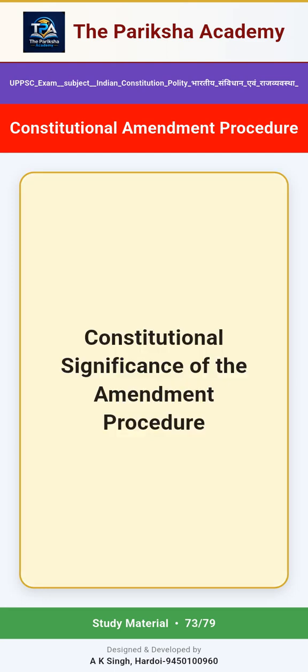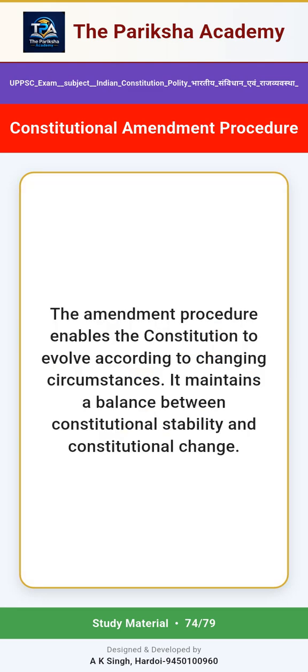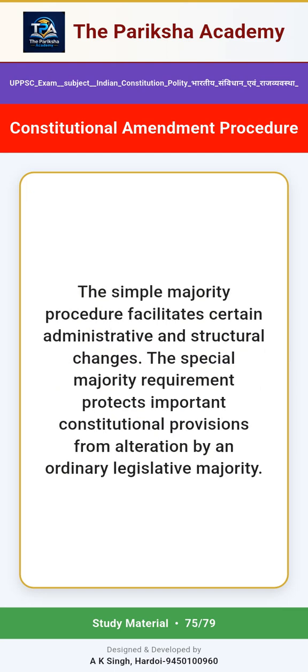Constitutional significance of the amendment procedure. The amendment procedure enables the Constitution to evolve according to changing circumstances. It maintains a balance between constitutional stability and constitutional change. The simple majority procedure facilitates certain administrative and structural changes.